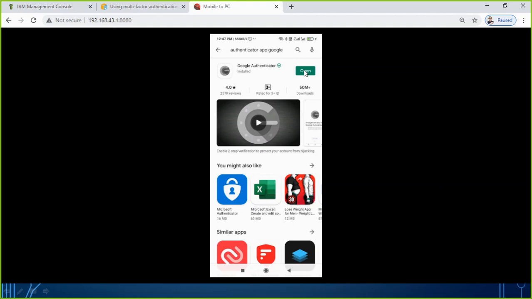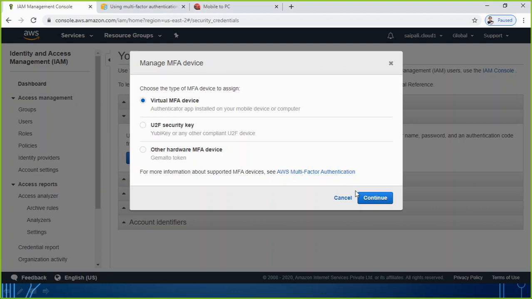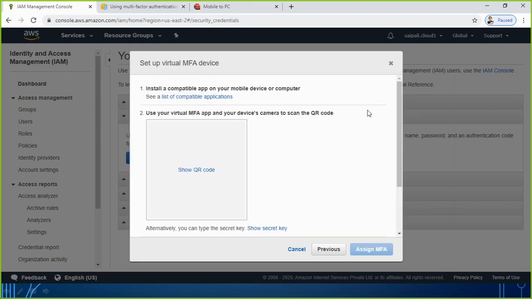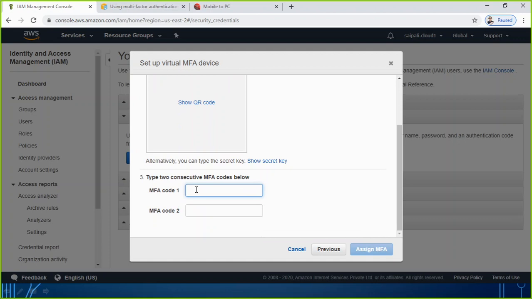I click on open, and it is generating some keys. That code I have to just click on. So I go here and I type that code. Every code which comes on my mobile phone screen is only valid for a few seconds, I guess 30 seconds only. Within 30 seconds the code gets changed, and whatever the next code is, I will be able to use it here as the second one.